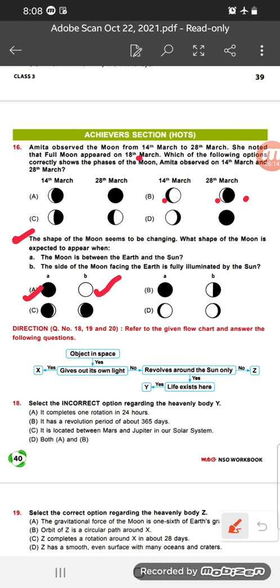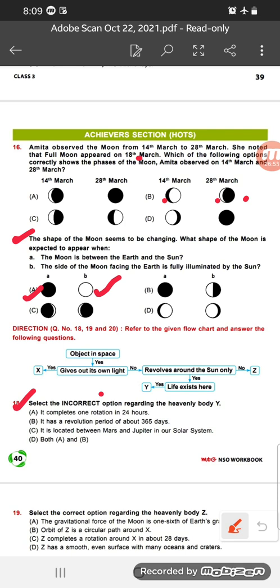Now question number 18. But before solving this question, here is given one flow chart. See, X: object in the space, yes, gives out its own light, that is the sun. Object in the space, yes. Now revolves around the sun only, no.